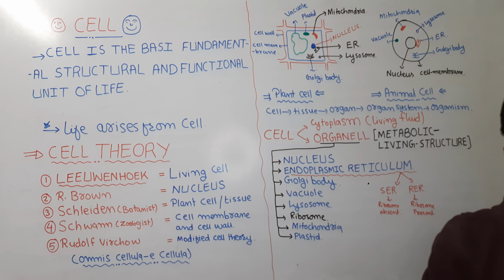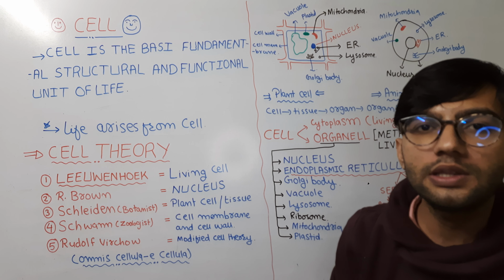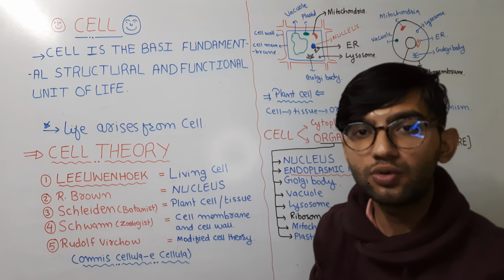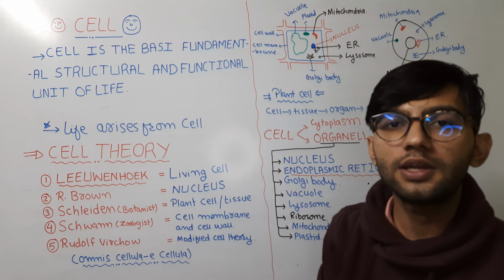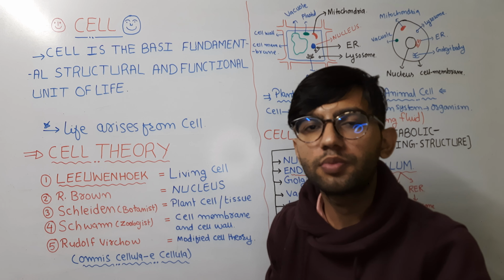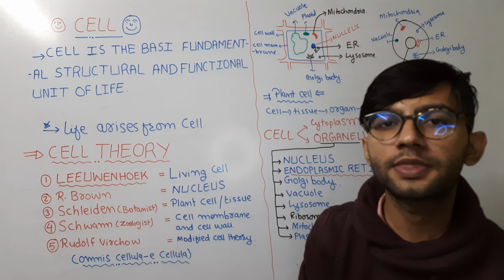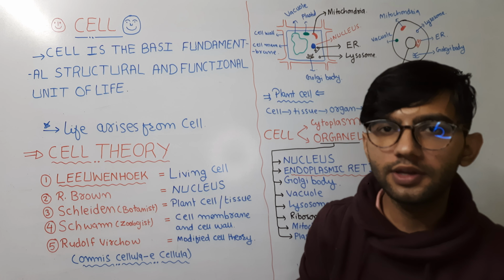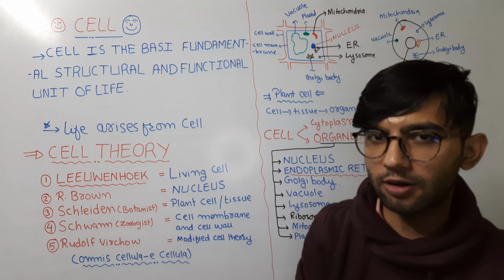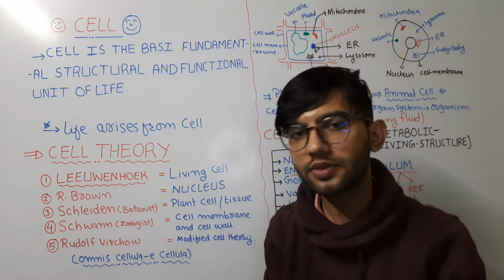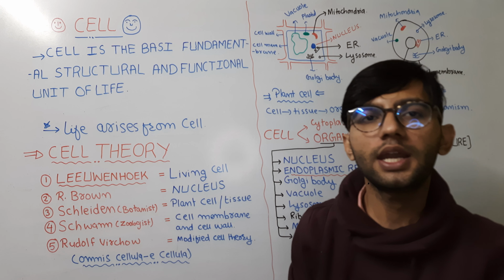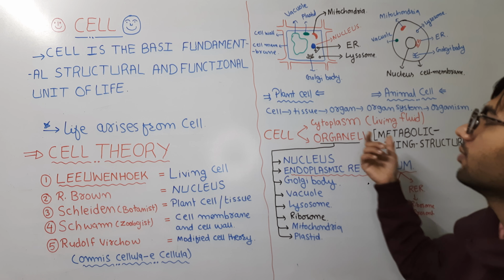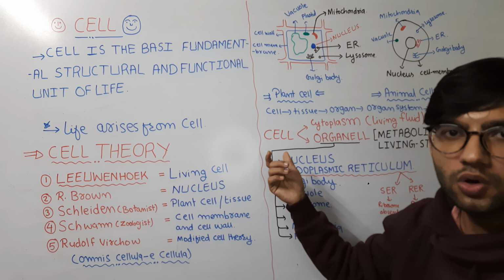Any living structure that is capable of performing all the activities that are features of living beings. What are these features? That is growth, that is metabolism, to perform the chemical reactions of the living body, to produce progeny, to produce offspring similar to itself, and to sense and respond to the environment. These are the features of living beings. If these features are performed independently in any structure, either in the cell, tissues, organ or organ system, then that structure is considered an organism.